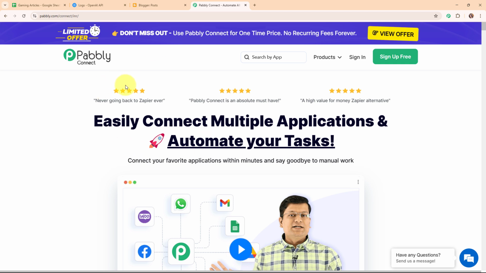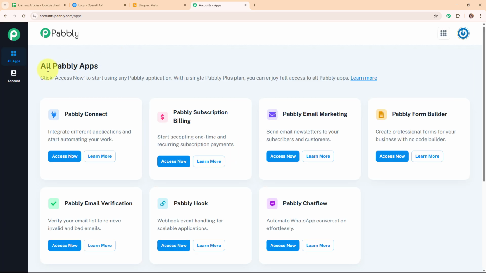Here on the screen you can see Pabbly Connect's home page, and you can see two options: sign in and sign up free. If you're a new user, click on sign up free and get free 100 hours every month to explore the software. If you're an existing user, click on sign in. I'm an existing user, so I'm clicking on sign in. After signing in, you can see the all Pabbly apps window where you can see all the applications of Pabbly. To integrate my applications, I'm going to use Pabbly Connect.